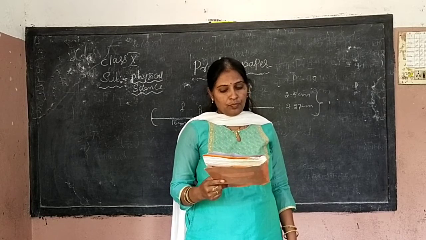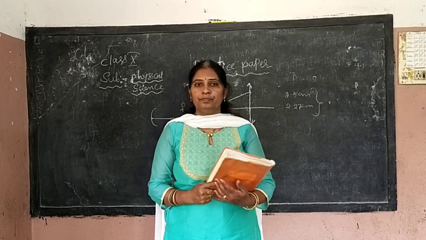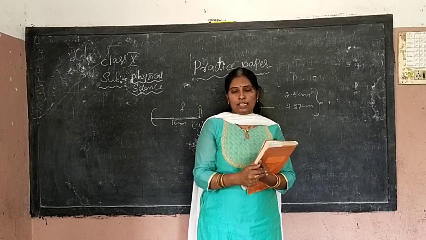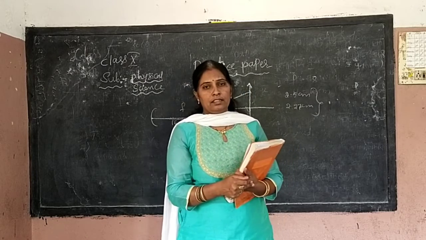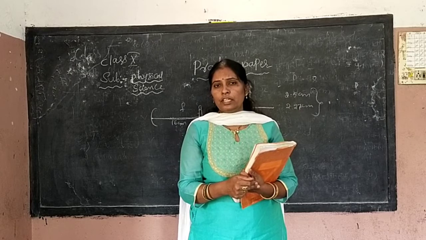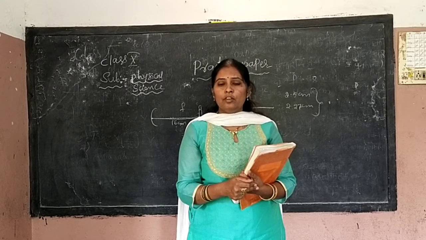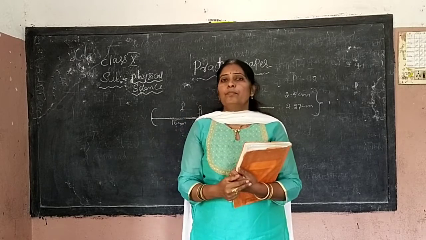Okay. Next, the 9th one. What happens if a concave mirror is used as a rear view mirror? Guess and write. Concave will always give an enlarged image, and it is erect. So if we use a concave mirror, we cannot get the image from a long distance, and we are not able to catch that image in the side mirrors.